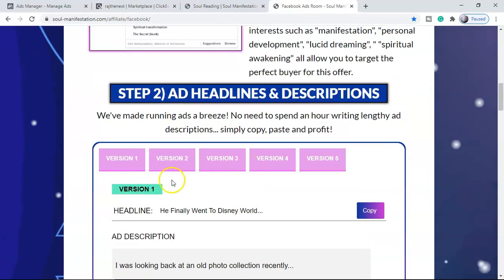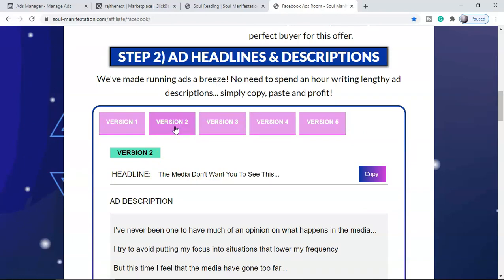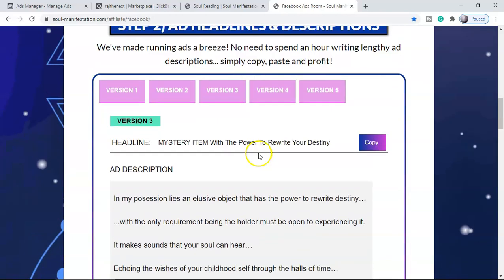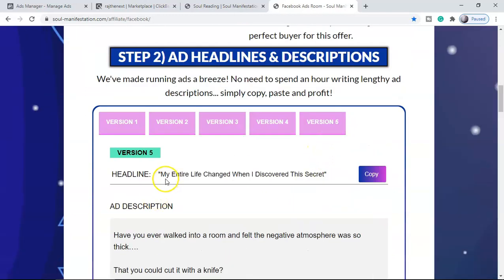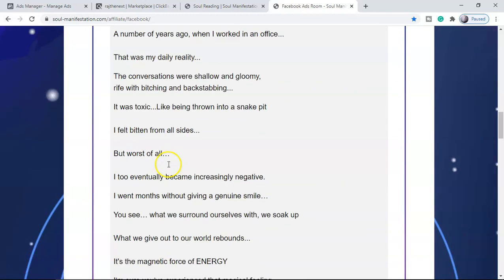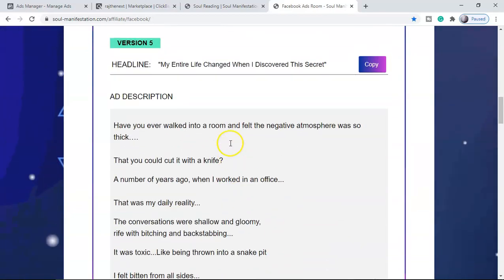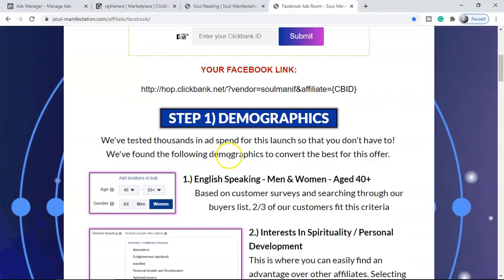And also for the ad copy, they have a lot of good ad copy which is giving a lot of good conversion. So you don't need to create your own ad copy. I have this one here, like version 5: "My entire life changed when I discovered this secret." So the call to action is very good, right? The headline. And they also have a longer ad copy, because I have seen recently that longer ad copy converts very well. So almost they have given everything, guys. The only thing is you just have to get the images here.